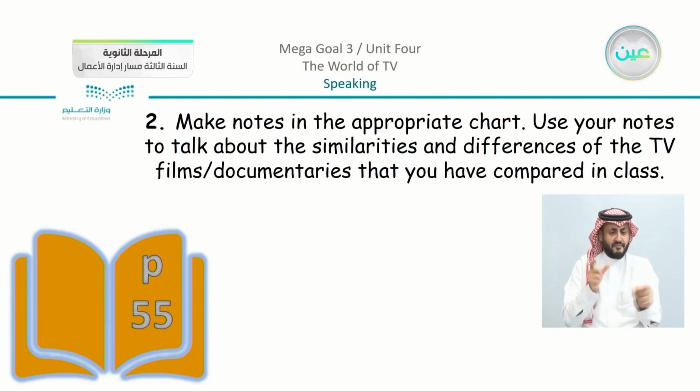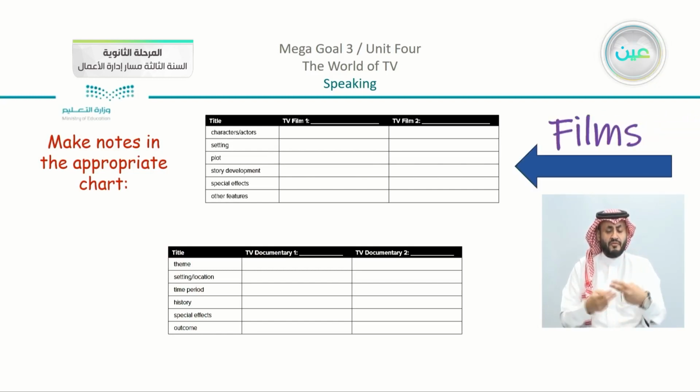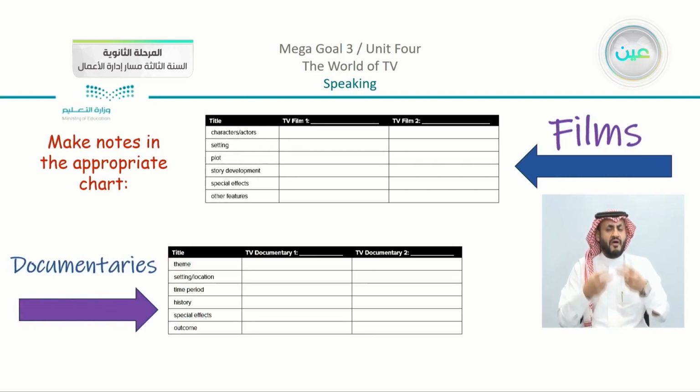Use your notes to talk about the similarities and differences of the TV, films, documentaries that you have compared in class. So what table or what chart? You can see on page number 55 that you have actually two tables. You can choose either to use the first one if you are going to compare between films, or you can choose the second one if you are going to compare between documentaries.